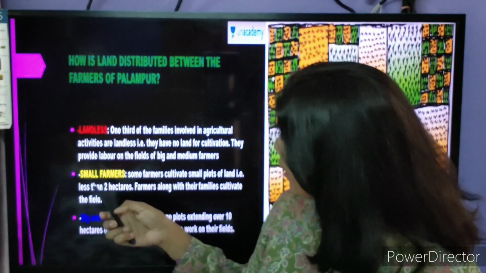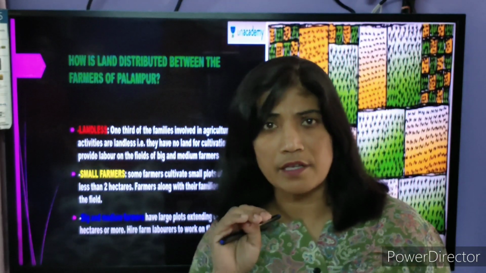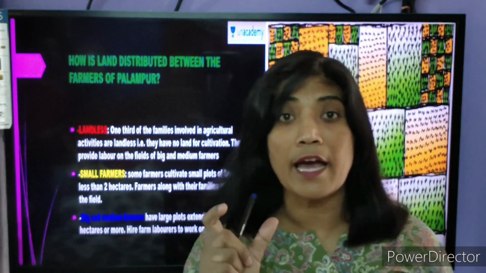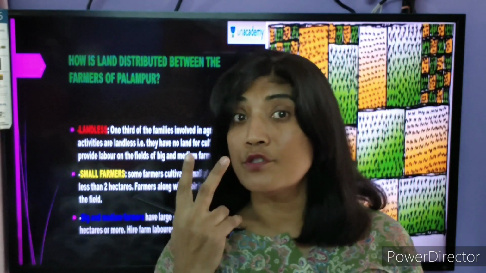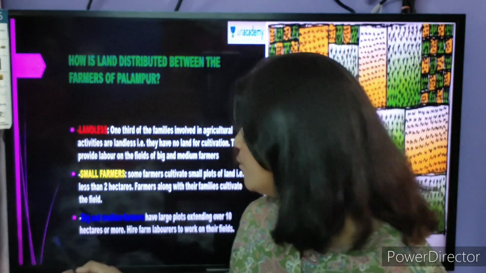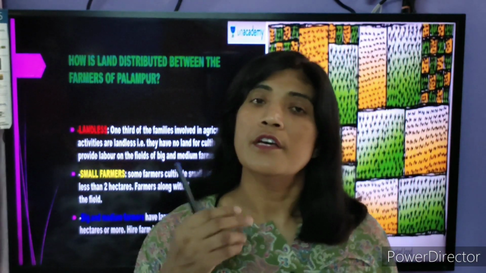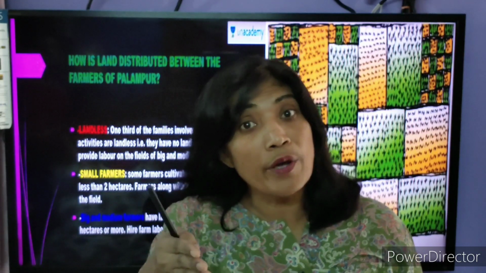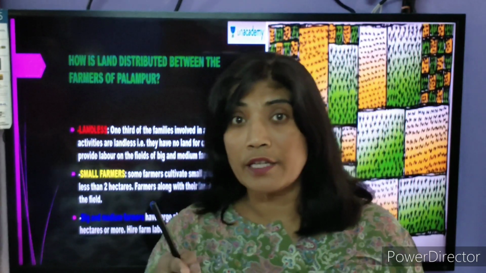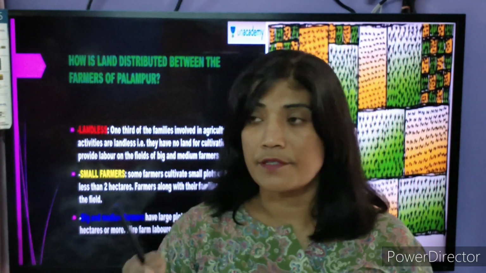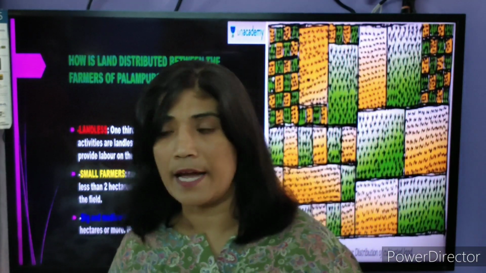Then you have small farmers, or marginal farmers. They have less than 2 hectares of land. Small farmers, less than 2 hectares of land. Then we have medium farmers, the farmers who have more than 2 hectares of land and less than 10 hectares. Large farmers have more than 10 hectares of land.